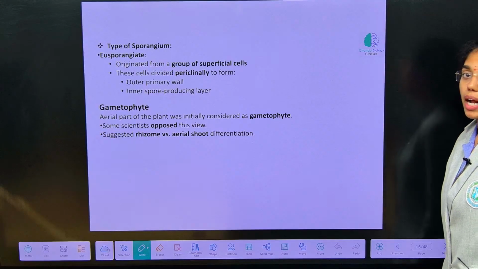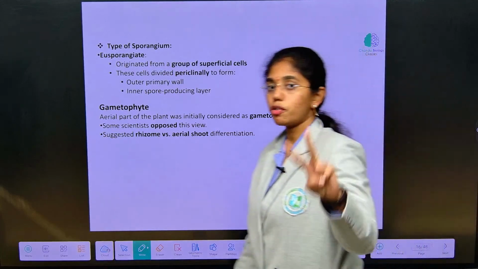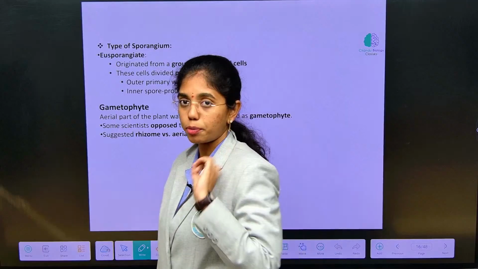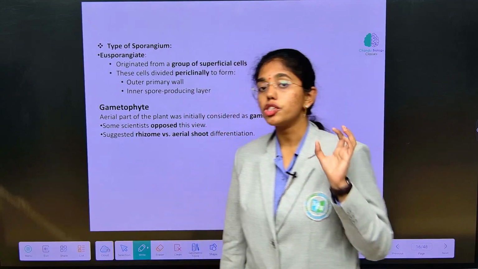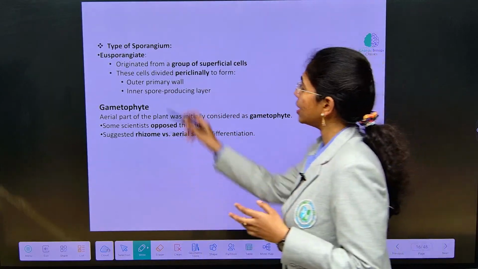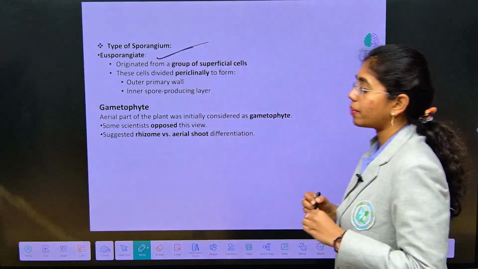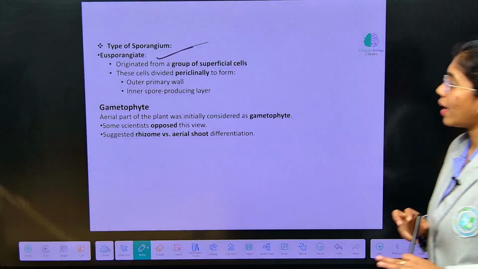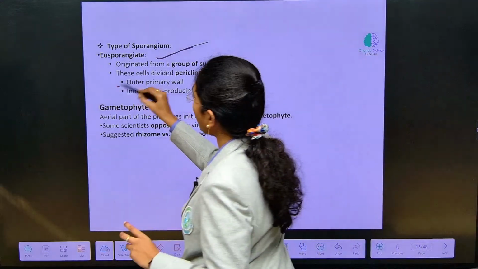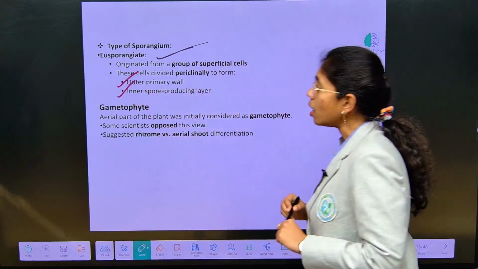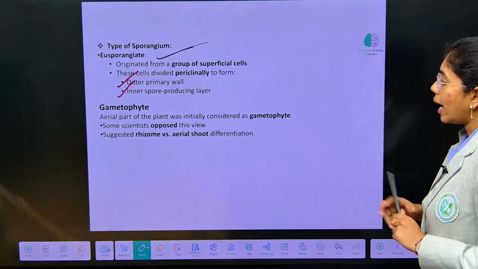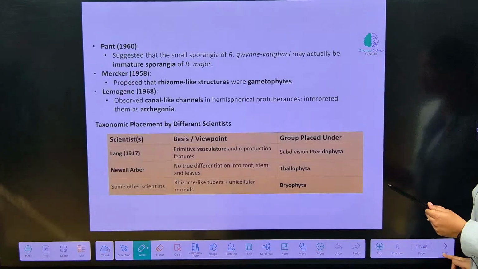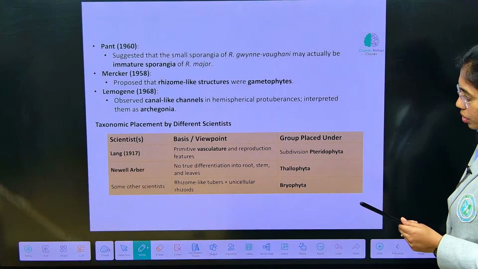And what type of sporangium? Initially we have learned 2 types of sporangium, eusporangium and leptosporangium. Sporangium is formed from a group of initial cells. So here in Rhynia the sporangium type is eusporangium type. Very important. How are cells divided to form it? Cells will divide to form outer primary wall cell and inner spore producing cell. And gametophyte structure we have already learnt.